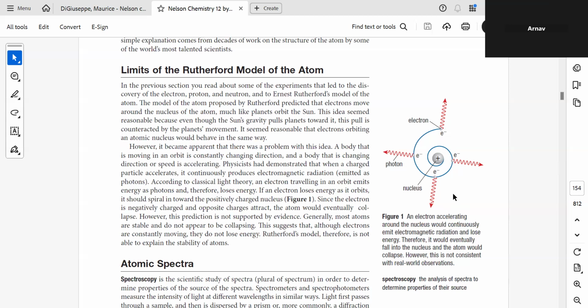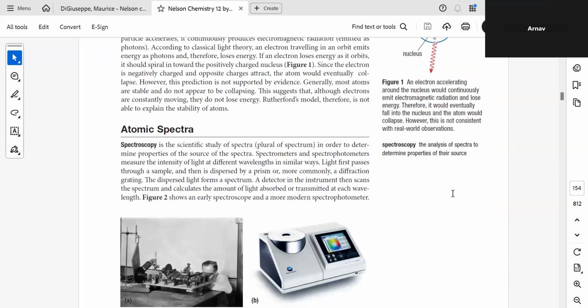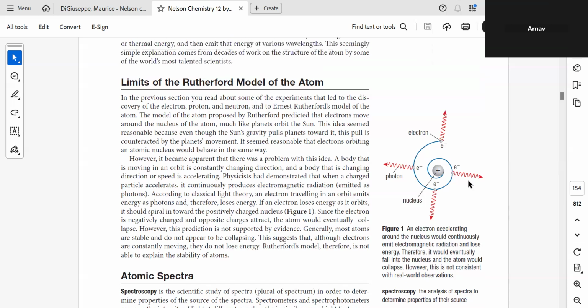So that's where Bohr came into the picture, and he said that probably the orbits in which the electrons are moving are quantized. Quantized means fixed energy. So as long as the electron is moving in the orbit, no energy is lost.